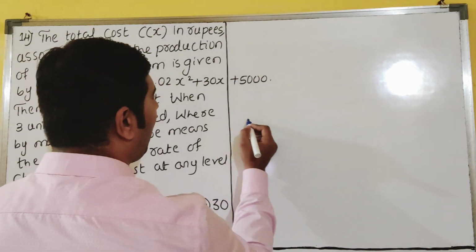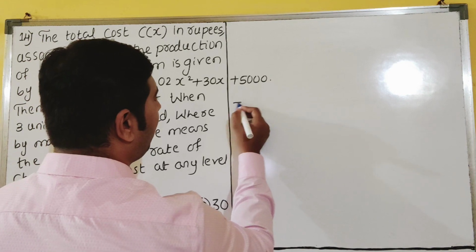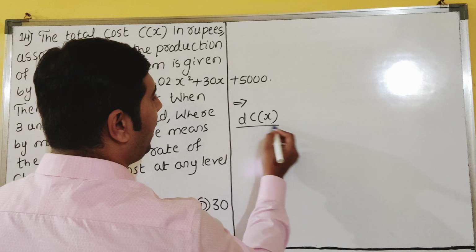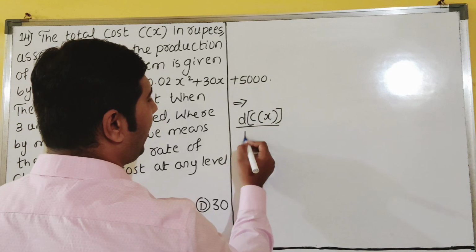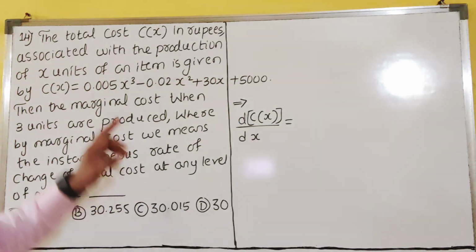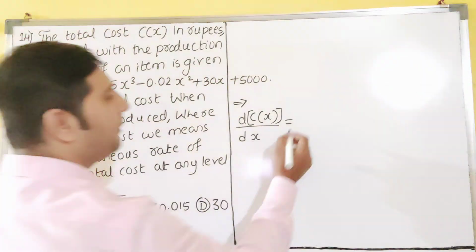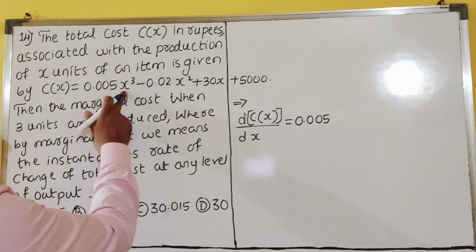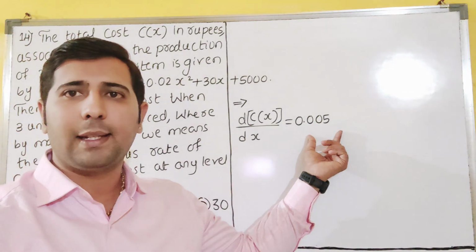So derivative of C of x, I will write here only the answer. This is the derivative of C of x, I am taking with respect to x, because all the functions are in x. So now 0.005, constant into function, constant is written as it is.